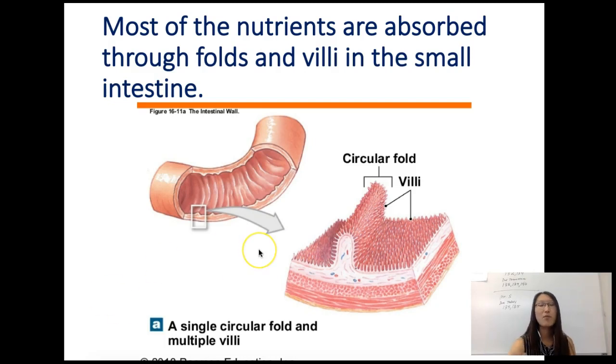The next one is we want to look at the small intestine one more time. Within your small intestine, there are a lot of these folds, and then within each one of those folds, there are these hair-like structures, but they're really just structures on the cells that are on the surface of your small intestine. So these tiny folds are called villi, and these big folds are just folds. So the reason why there are all these folds and villi is because they increase the amount of surface area exposed to the food in the small intestine, which allows a ton of absorption. All of those surface areas are able to allow the food to get absorbed into your small intestine.